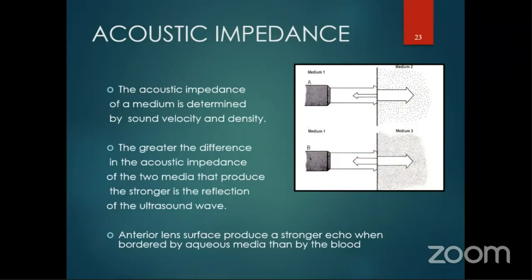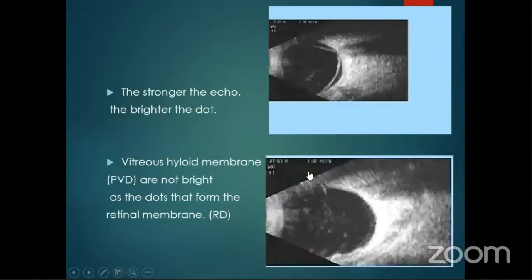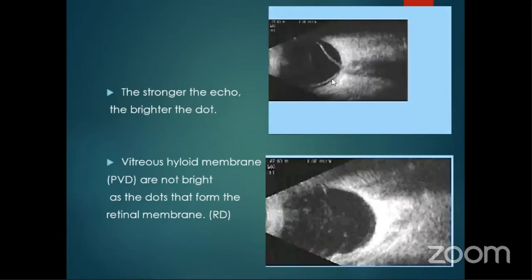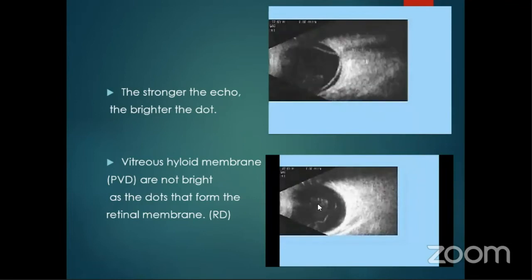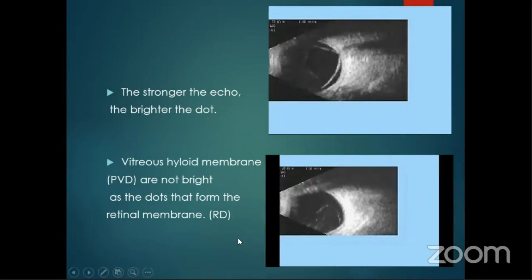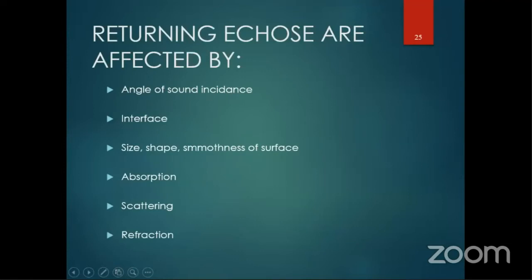Acoustic impedance is another property. The greater the difference between two media, the greater the acoustic impedance, so a stronger wave is created, shown by a brighter dot. Like in retinal detachment, we see a brighter dot, like a thick membrane. But in case of a PVD, we see low to medium echoes. Returning echoes are affected by various factors like angle, interface, size, shape, absorption, scattering, and reflection of the particular pathological area like retinal detachment or melanoma.